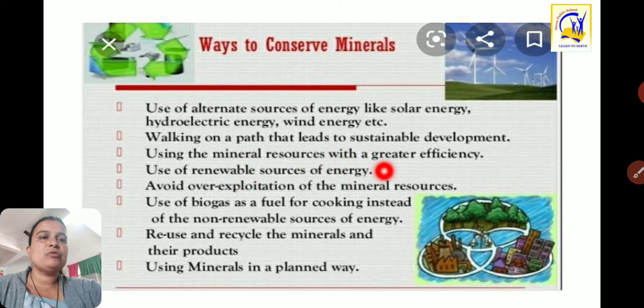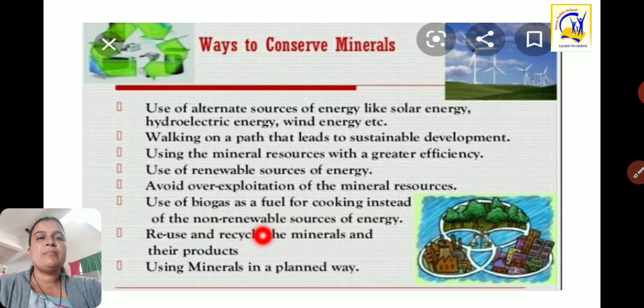Use mineral resources with greater efficiency, very carefully. Use renewable sources of energy and avoid over-exploitation of mineral resources. Use biogas as a fuel for cooking instead of natural gas or cooking gas. Reuse and recycle the minerals and their products. Use minerals in a planned way. So these are the ways to conserve minerals.